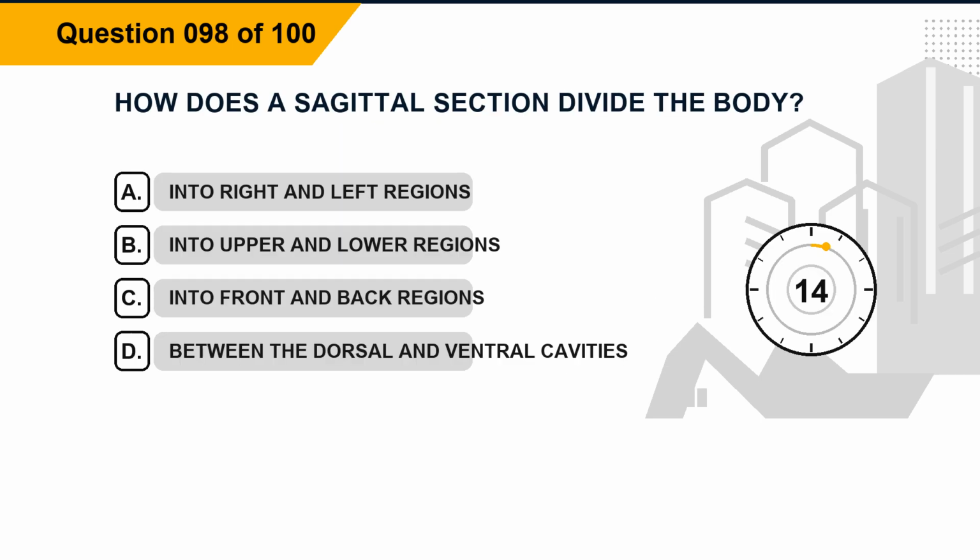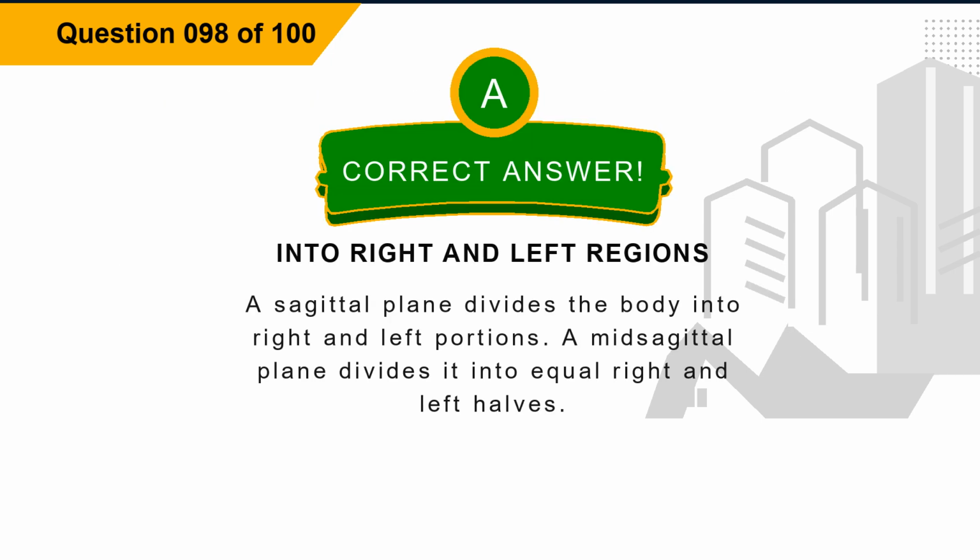Question 98. How does a sagittal section divide the body? Option A, into right and left regions. Option B, into upper and lower regions. Option C, into front and back regions. Option D, between the dorsal and ventral cavities. The correct answer is option A, into right and left regions. Explanation. A sagittal plane divides the body into right and left portions. A mid-sagittal plane divides it into equal right and left halves.